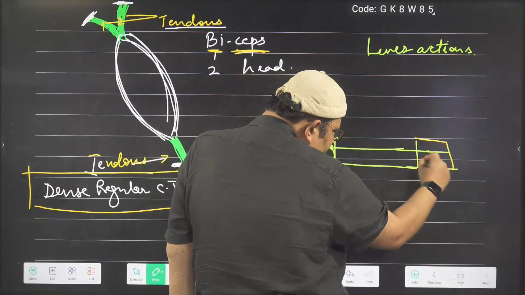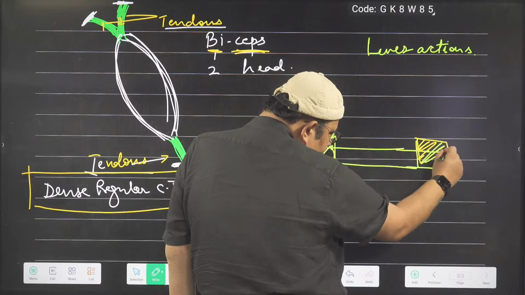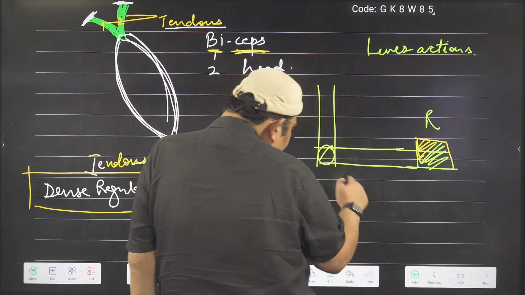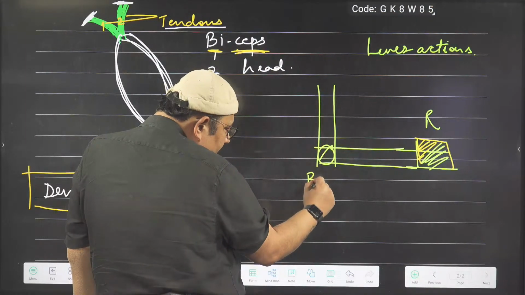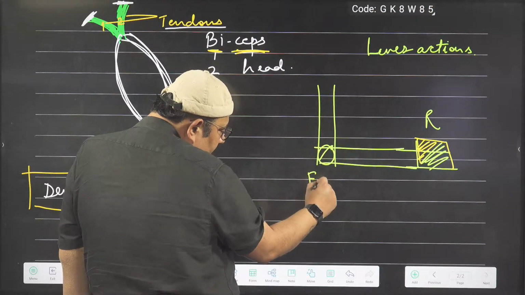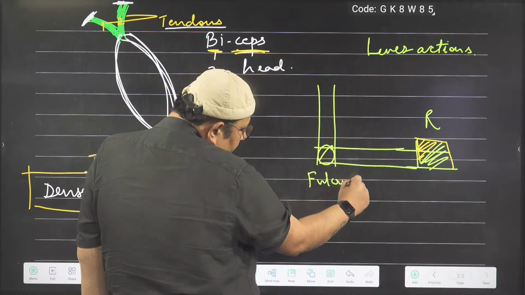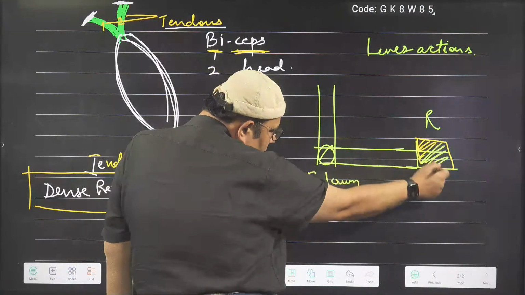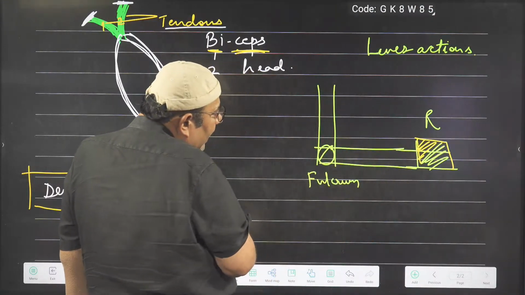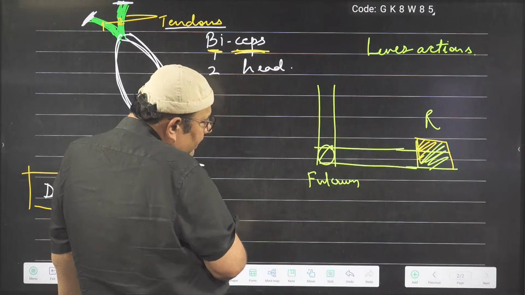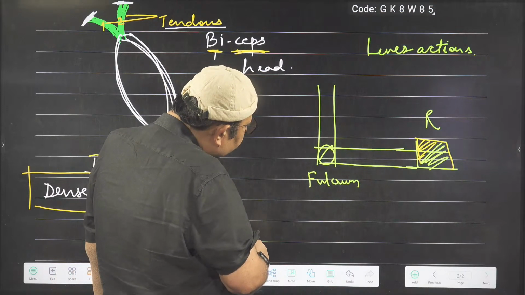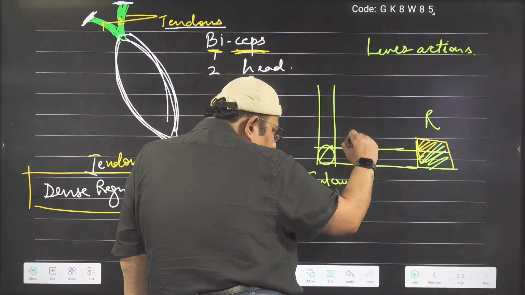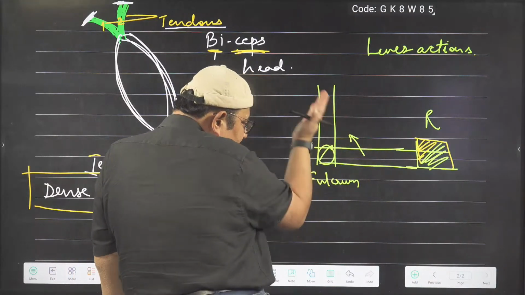There is something known as the load or resistance. The point of movement, we call it the fulcrum. You remember? Fulcrum. And the load, this is going down, the weight. And also, you will find that effort will be there. So here, the effort is taken through this.